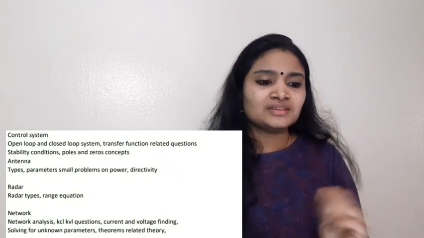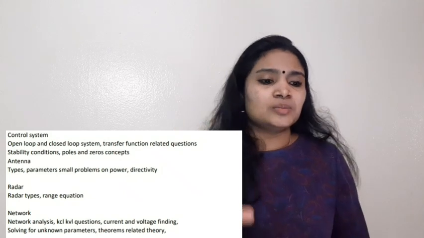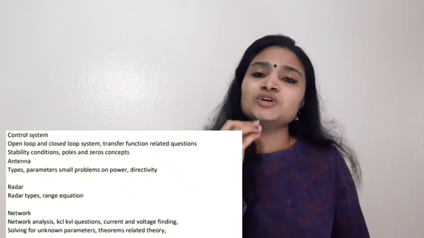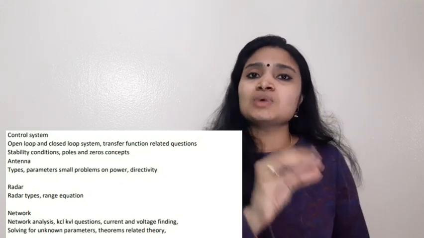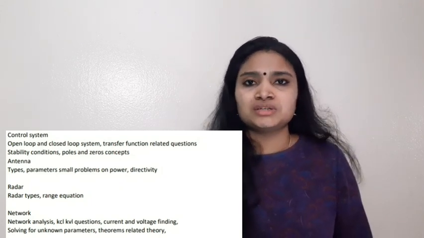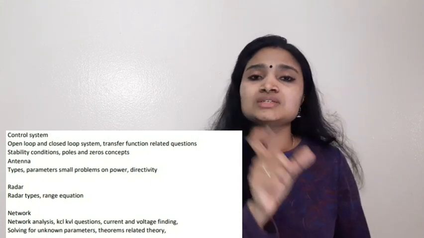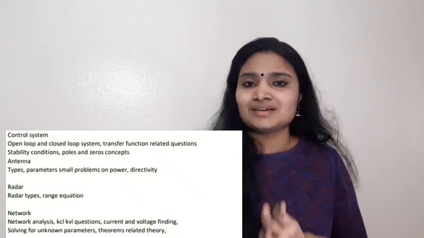Okay, and also radar types. Various types of radar are there. MTI radar, pulse Doppler radar, other types of radar are there. You should know the basic working principles of the radar, or you should at least study how one radar is different from the other one. Okay, so these are the important areas. And also another important area which is Doppler effect. Okay, it is also very important from radar.